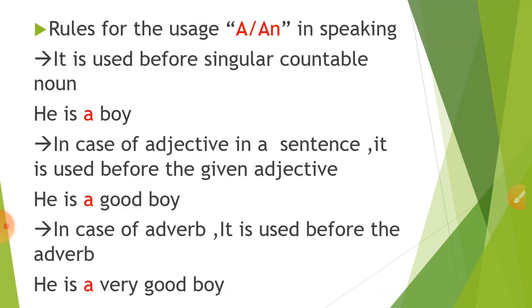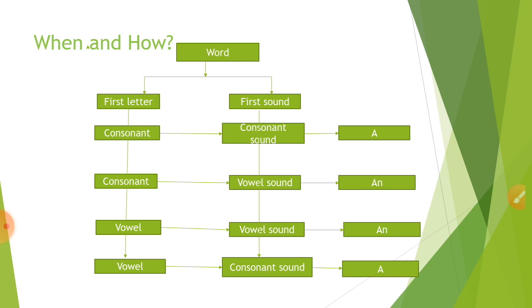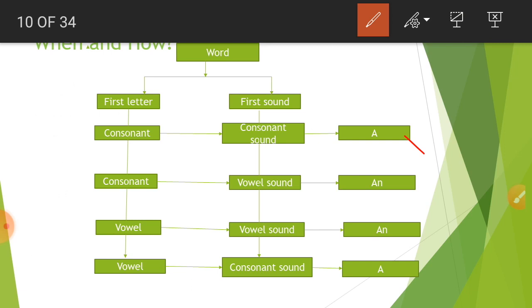There are a few rules which I'll explain while taking you through the examples. Just try to understand where we have to use a and where we have to use an. If the first letter is a consonant and the first sound is a consonant, you use a.